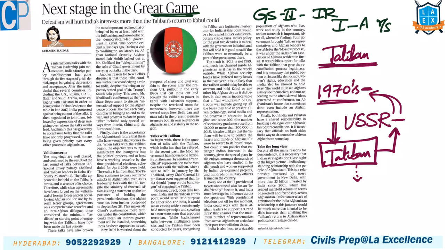Then later, USSR withdrew from this country in the year 1989. In this particular year, USSR withdrew from Afghanistan. After that, the Taliban tried to take control of power in Afghanistan. At one point of time, it formed a government also. But it had an ultra conservative notion about society and polity. Because of that, again, the government fell.